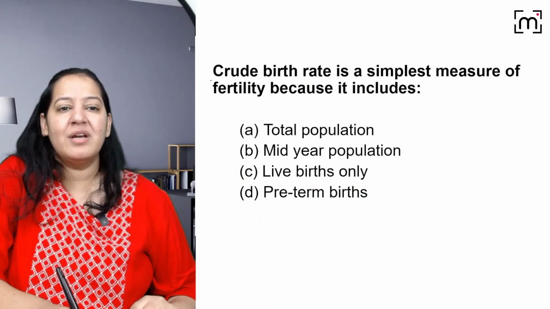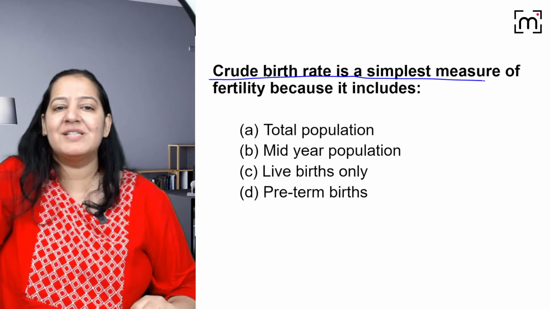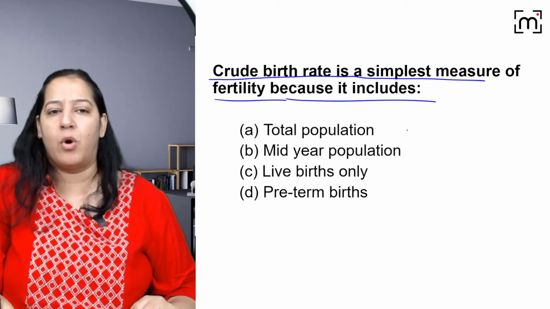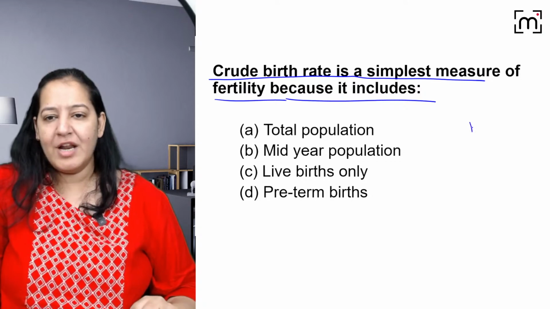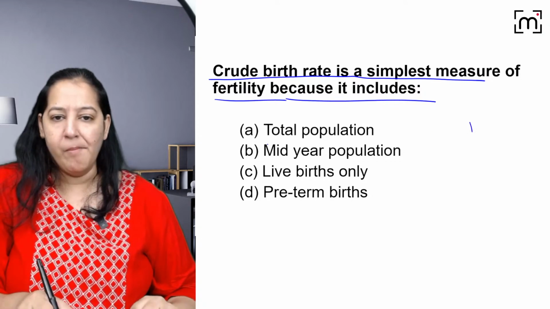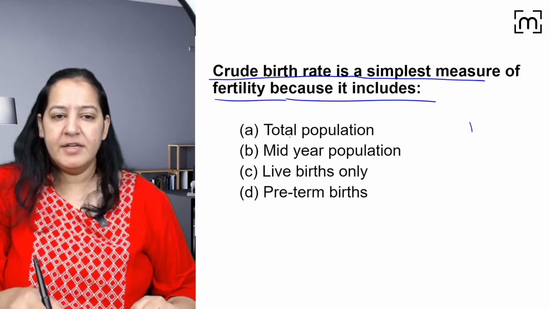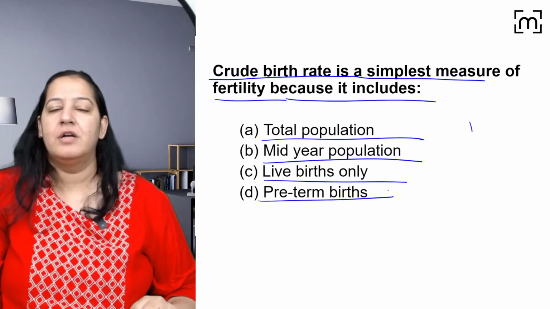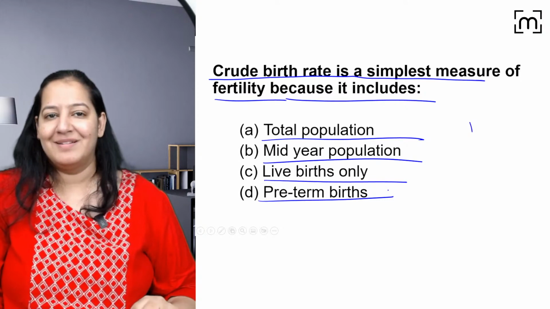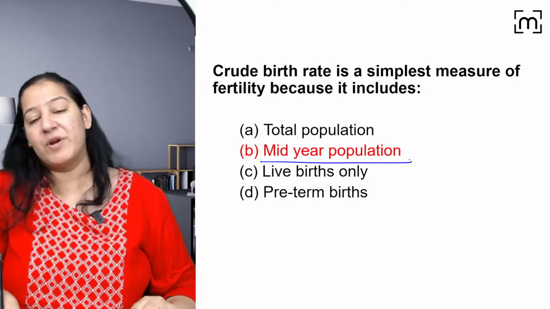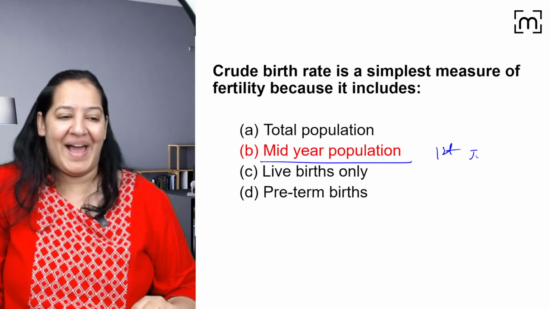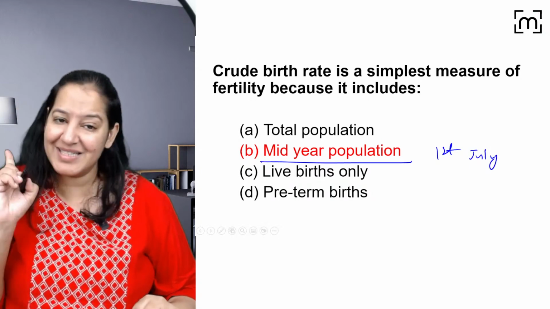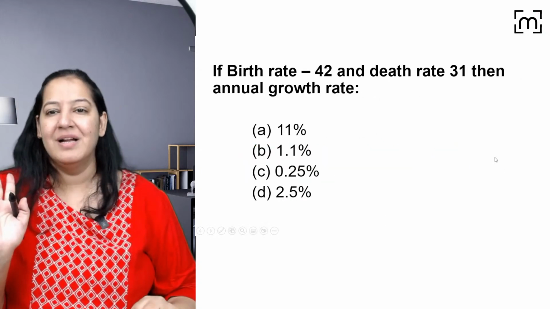Can you tell me the next question? Crude birth rate is the simplest measure of fertility because it includes what? Can you tell me the denominator? Does it include total population, mid-year population, live birth or preterm birth? What is the denominator of crude birth rate? Of course, the denominator is mid-year population, which is taken on 1st July. You got my point?